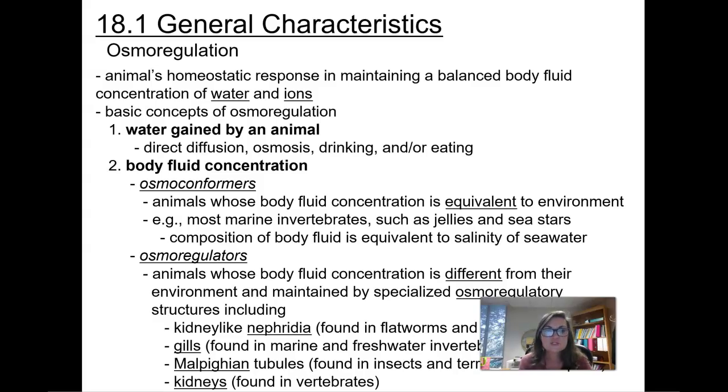For body fluid concentrations, we have osmoconformers, animals whose body fluid concentration is equivalent to the environment. Examples are most marine invertebrates. Jellyfish and sea stars are all going to have this. So the composition of the body fluid is similar or equivalent to the salinity of the seawater that they are actually soaking in.